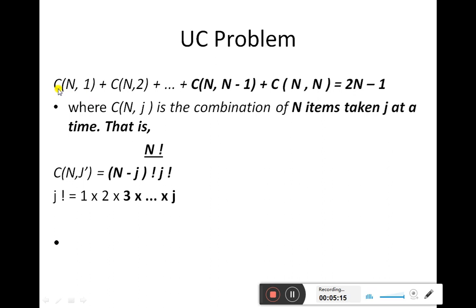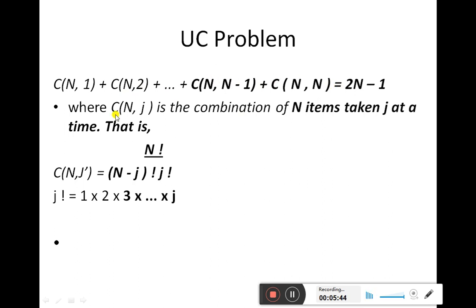So C is a combination of n generators in which the first generator is on. So this is one possibility. But in our power system we have total n generators. So the second possibility of putting the generators on is, among the n generators, if 2 generators are put on, 3 generators are put on, and so on up to n minus 1 generators, or n generators are put on.